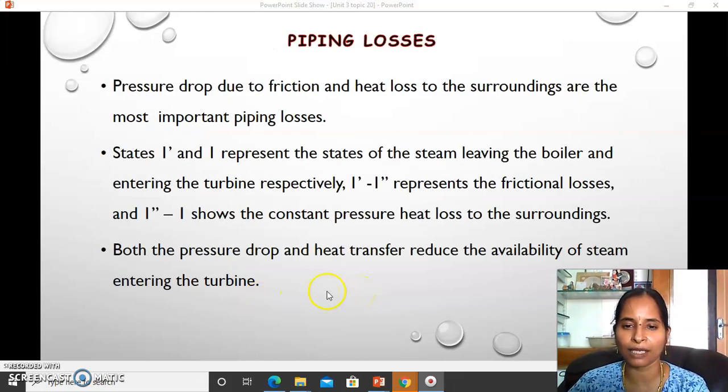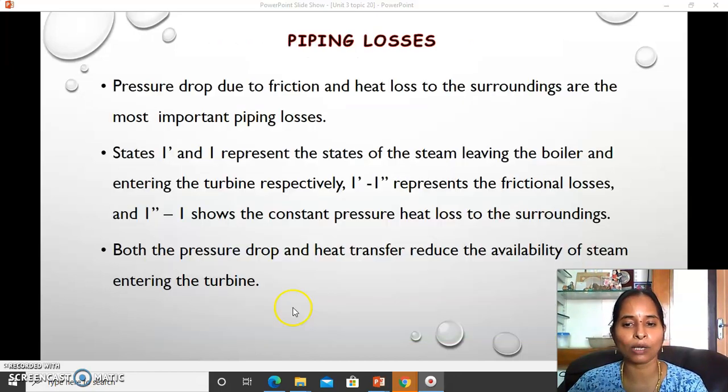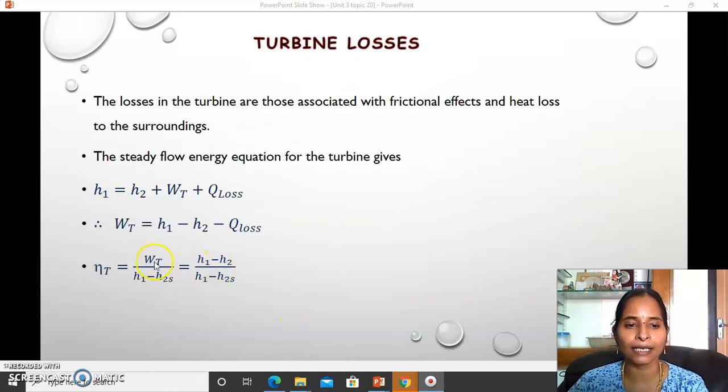So here from the TS plot you can see 1 to 2s will give you maximum work output, 1 to 2 yields lesser work output. So here the actual work output by isentropic work output should be written. This is H1 minus H2s, meant for isentropic.